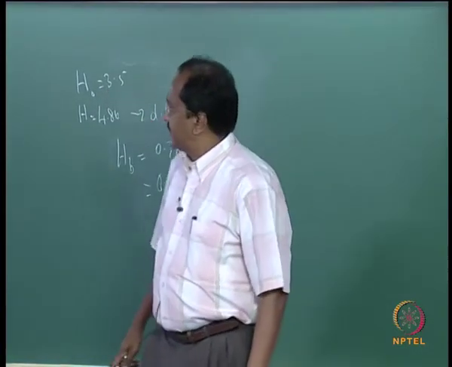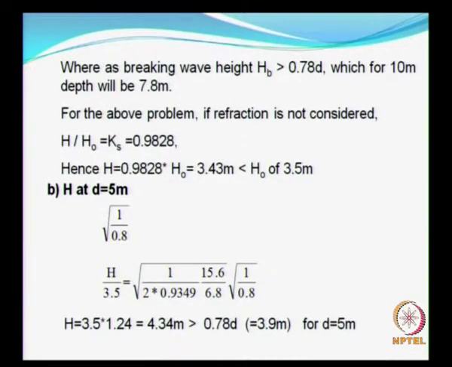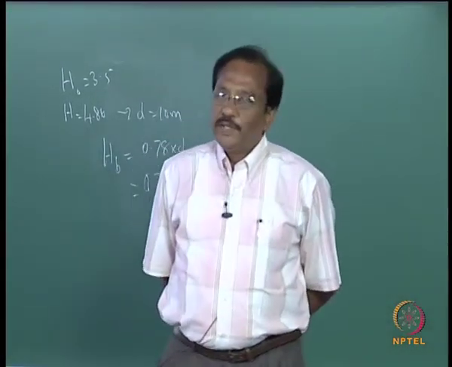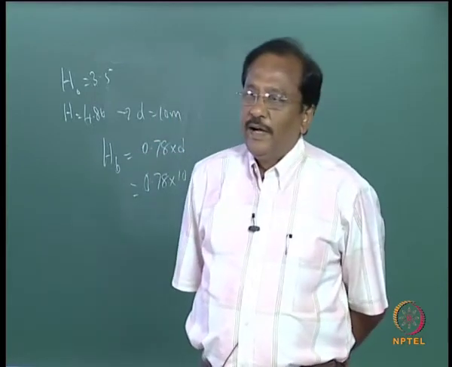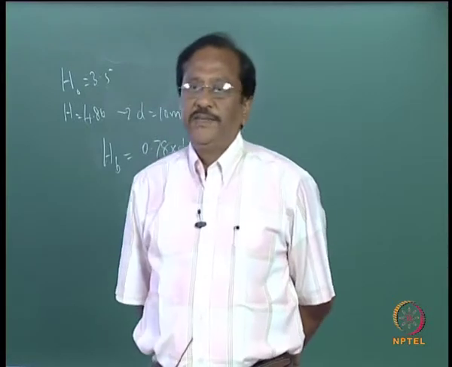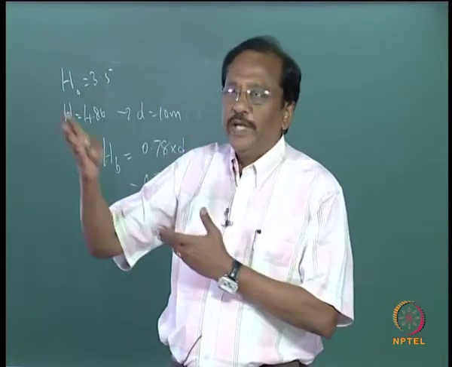If the refraction is not considered, then you see that your shoaling coefficient will be just less than 1, which means your wave height in 10 meters water depth will be less than the deep water wave height. Now is it clear? Wave height can increase or decrease in shallow waters compared to its value in deep waters.